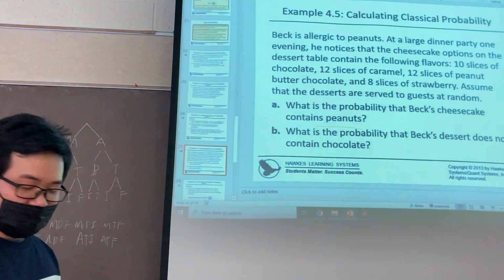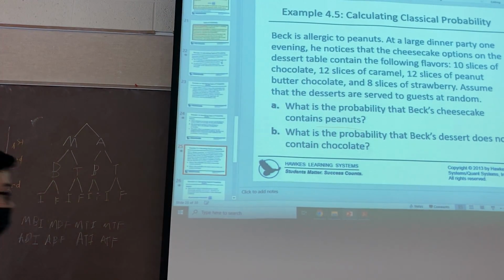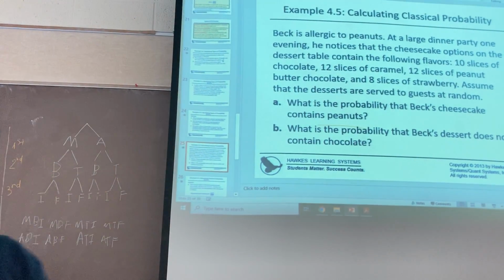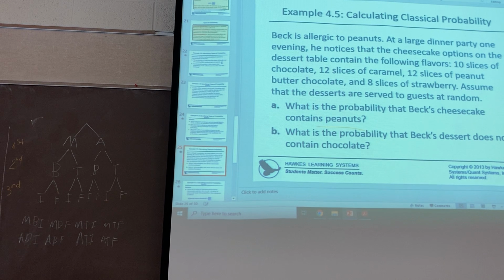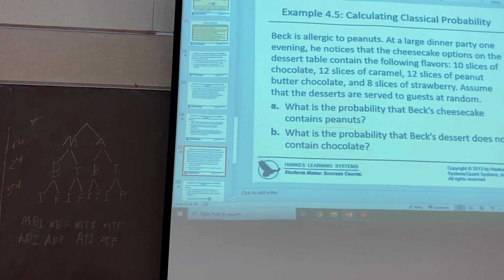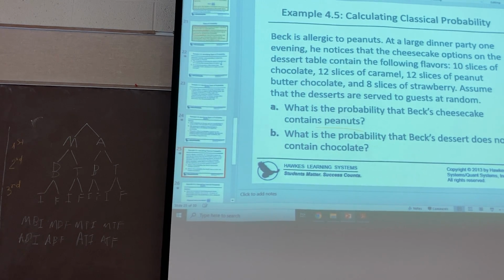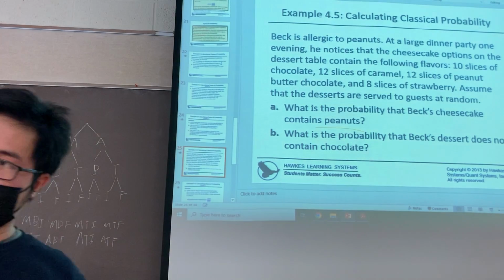Okay, my bad. So when we talk about this, we need to determine what the sample space is, how many outcomes are in the sample space, and how many outcomes are in the event. Could you tell me what the event is here?